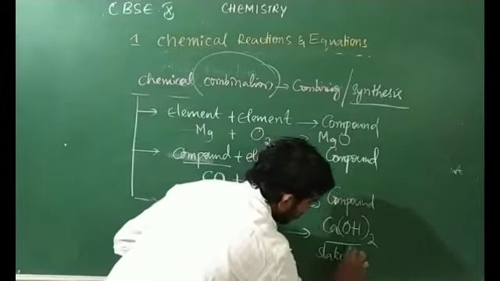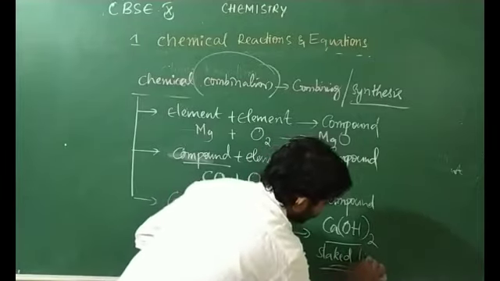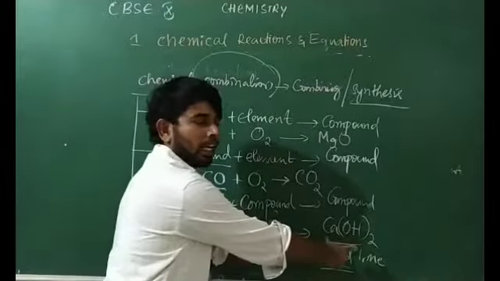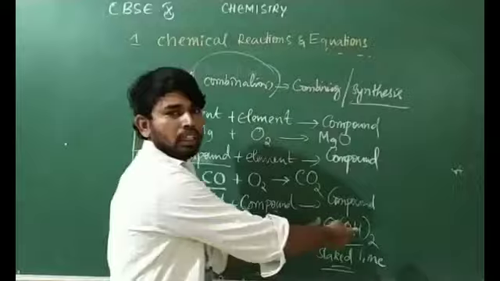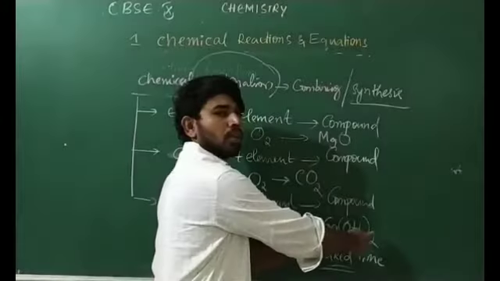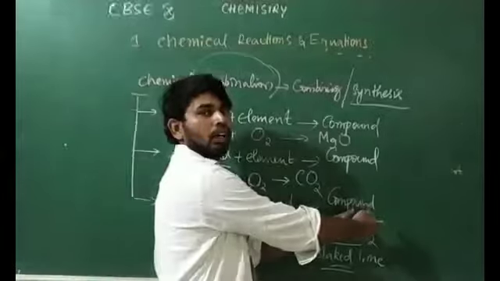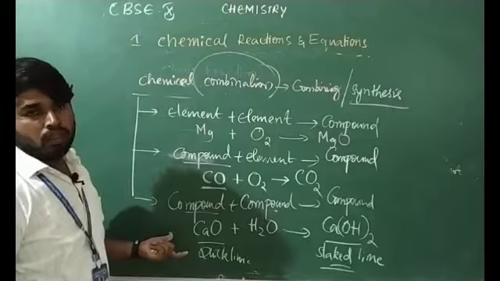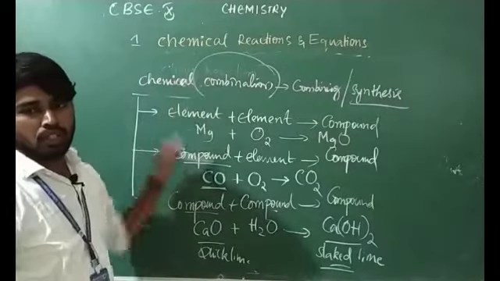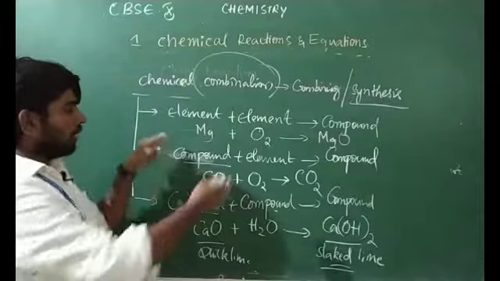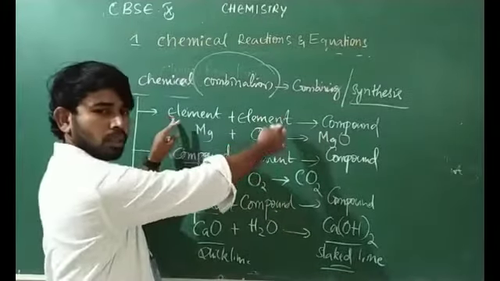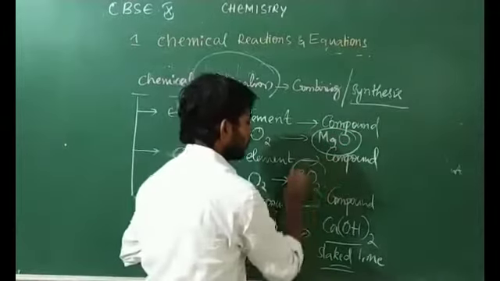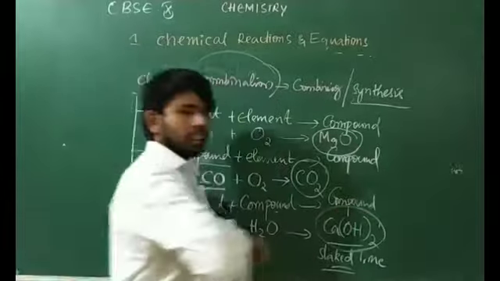This question they asked in the board exam, please remember: compound X is reacted with water to form a compound Y, and again this compound Y is treated with carbon dioxide to form a substance which is used as whitewash. They will ask this question in a board examination, so please remember about this one. Which type of reaction? These are all combination reactions. In all the cases, two substances react and form a single product: magnesium oxide, carbon dioxide, and slaked lime, calcium hydroxide, each a single product.